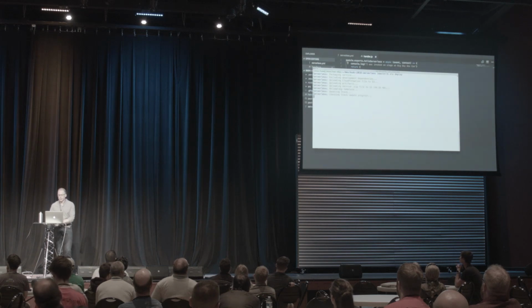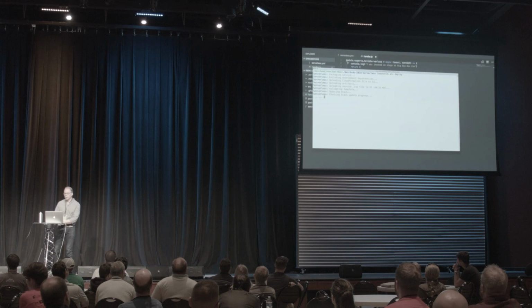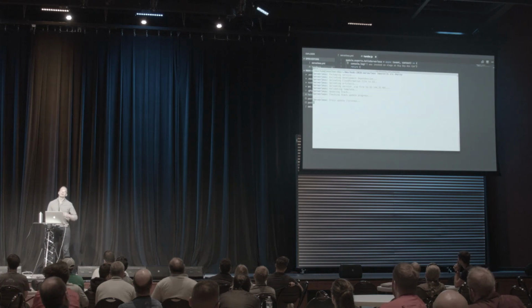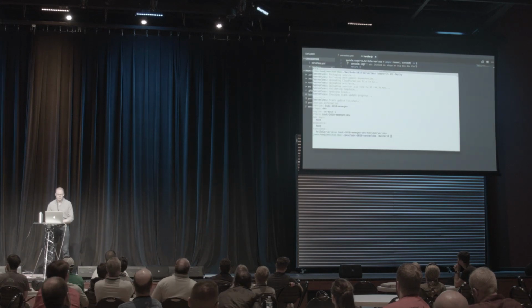What SLS deploy is going to do is package up our code. It's going to create an AWS stack. It's going to wire everything together, and then it's going to return us some information. In this case, we see that we have a single function, hello serverless, and it's deployed to US East.